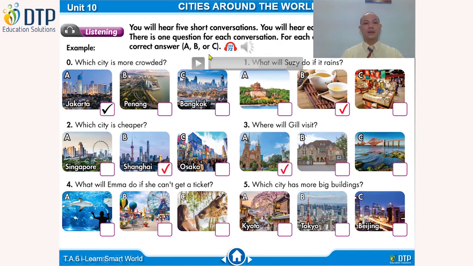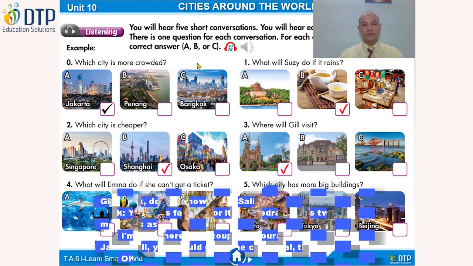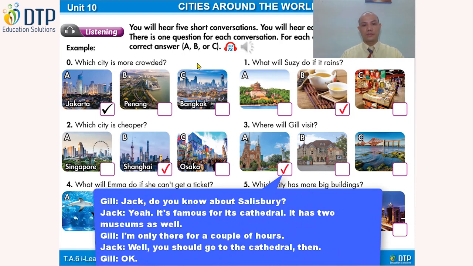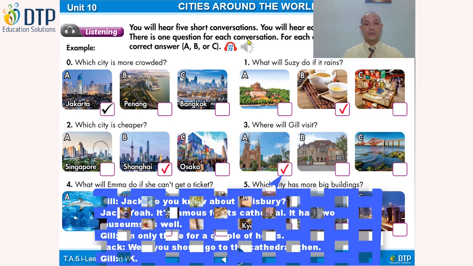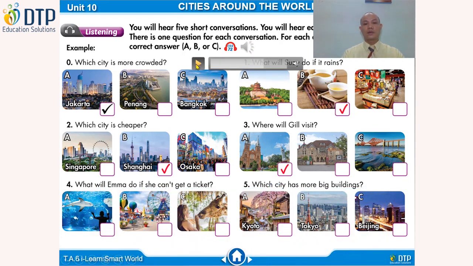Jack, do you know about Salisbury? Yeah, it's famous for its cathedral. It has 2 museums as well. I'm only there for a couple of hours. Well, you should go to the cathedral then. Okay.